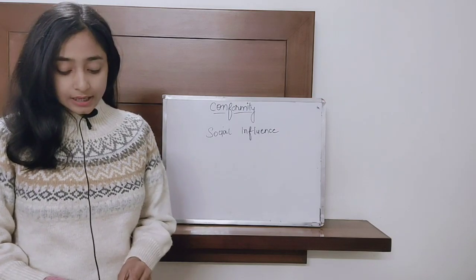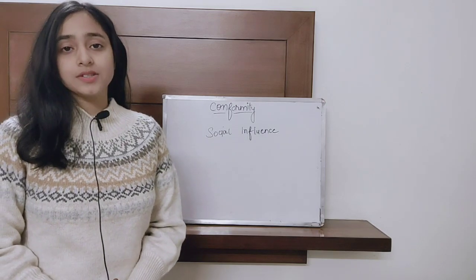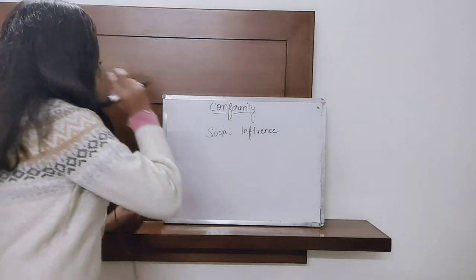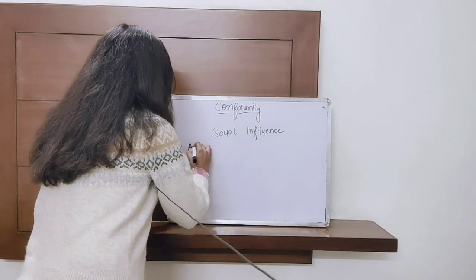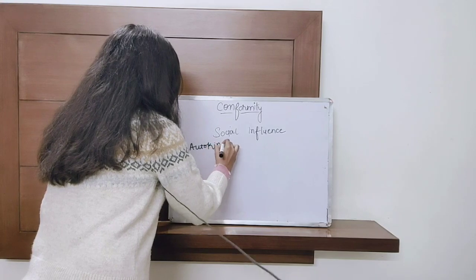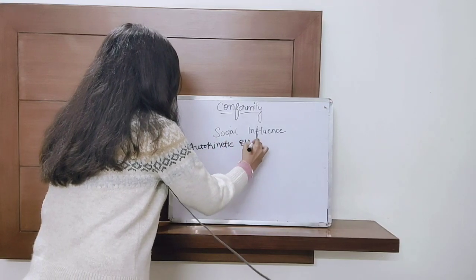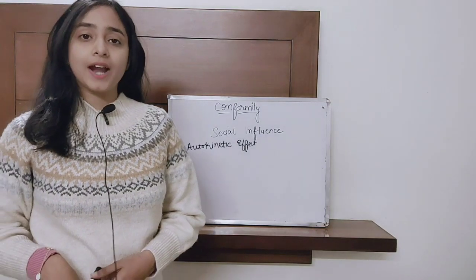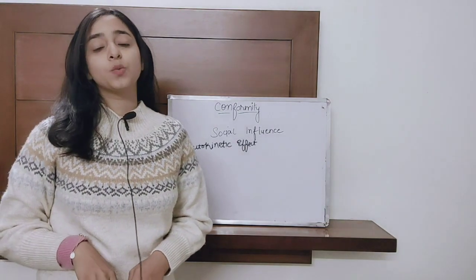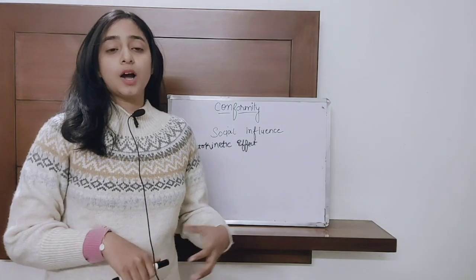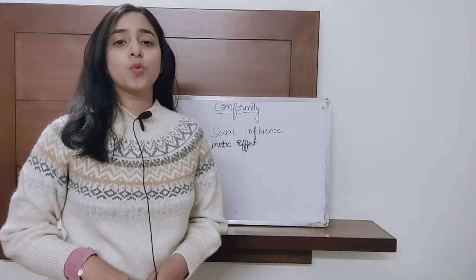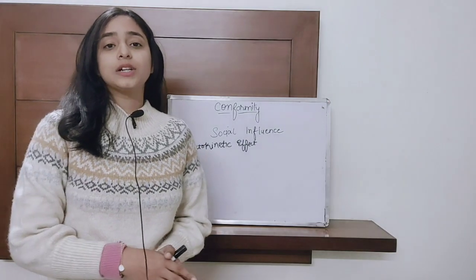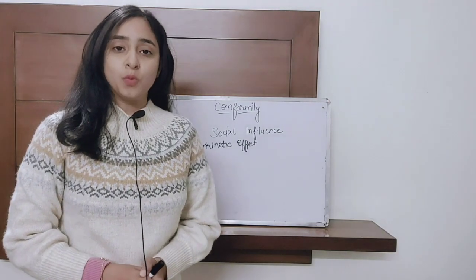So there are 2 very landmark experiments that have been conducted to prove conformity. The very first experiment is known as the autokinetic effect. This experiment was conducted by Sherif, and under this experiment participants were asked to come in a dark room in which there was only one point of light, and they were asked from what distance this point is moving.